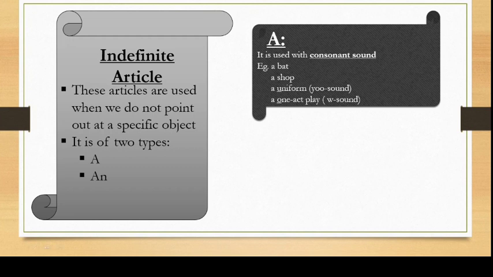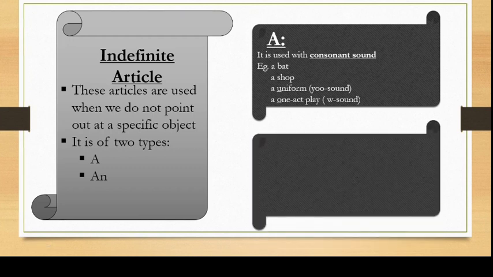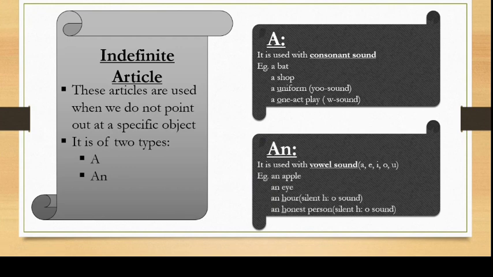Okay. Next, we learn about an. It is used with vowel sound. Okay. A, E, I, O, U. These are the various vowels. So whenever we have such type of sound, we will use an.